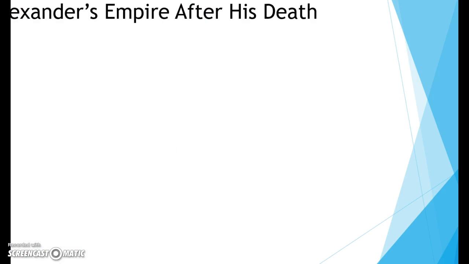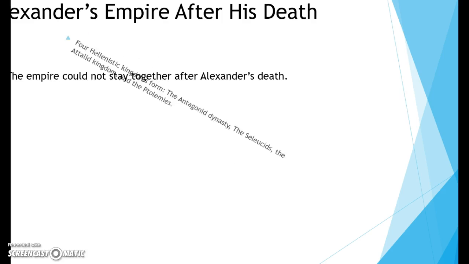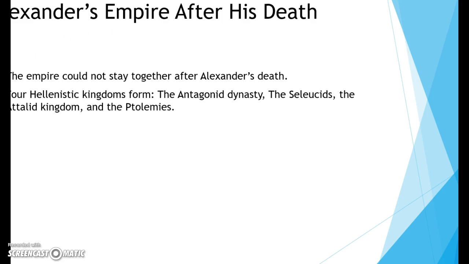Alexander's empire after his death. The empire could not stay together after Alexander's death. It was split up into 4 Hellenistic kingdoms: the Antigonid kingdom in Macedonia, the Seleucid kingdom, which stretched from Syria through much of the old Persian Empire, the Attalid kingdom of Pergamum in Western Asia Minor, and the Ptolemaic kingdom of Egypt. Why do you think Alexander's empire couldn't stay together after his death? I think one reason is that Alexander didn't name a successor.